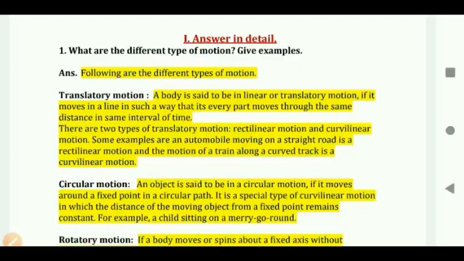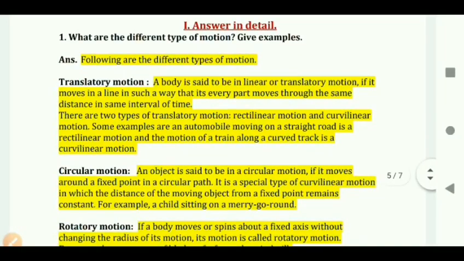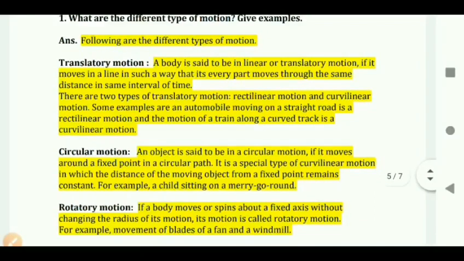First of all, question number first. What are the different types of motion? There are different types of motion, so we'll discuss one by one. First one, translatory motion. A body is said to be in linear or translatory motion if it moves in a line in such a way that its every part moves through the same distance in the same interval of time.